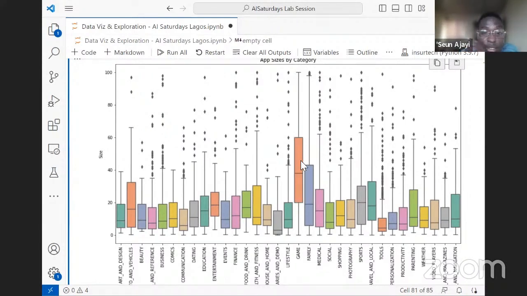So if you are building a gaming app, it should range from about 20 MB to 60 MB. Anything outside of that is an outlier, and people might not engage with your app because it is too heavy. Do you get that? Does that make sense?